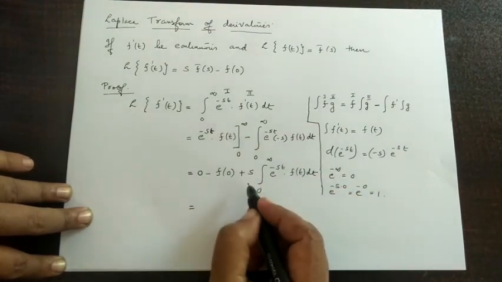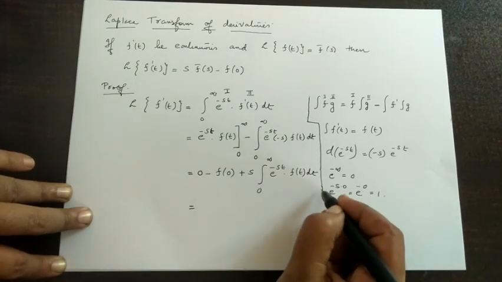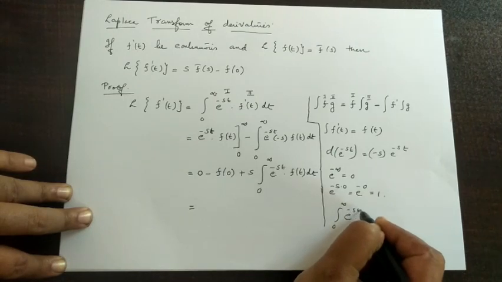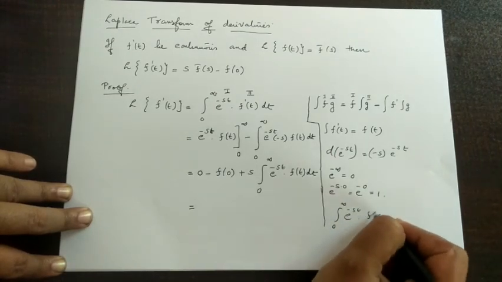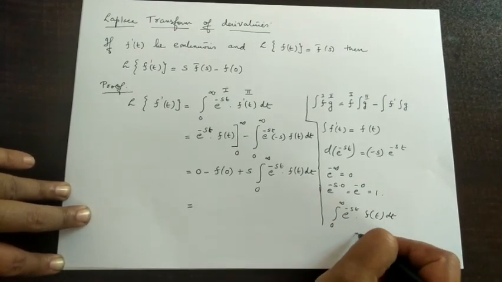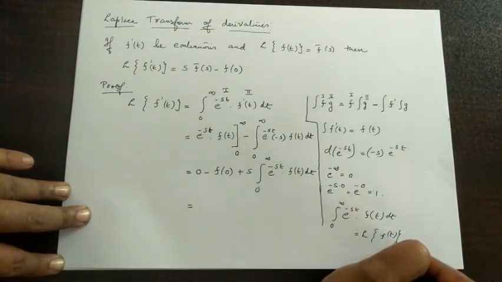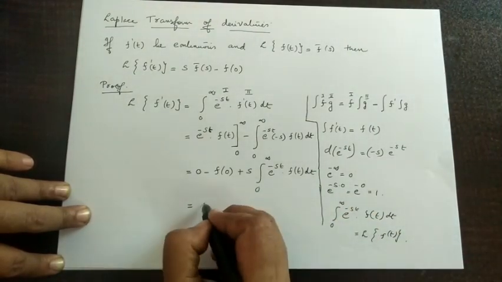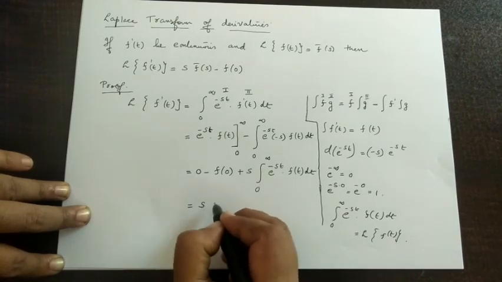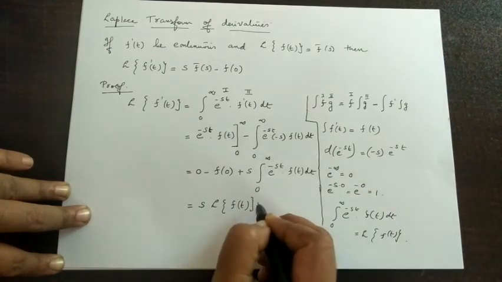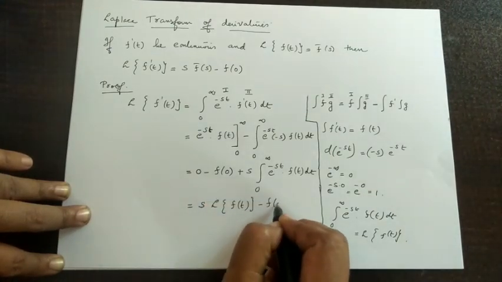Now we know that the integral from 0 to infinity of e raised to minus st f of t dt is the Laplace transform of f of t, isn't it? Therefore, instead of this we can write s into the Laplace transform of f of t minus f of 0.